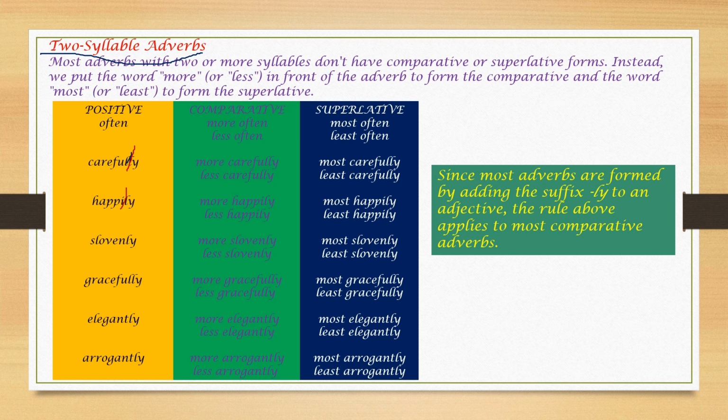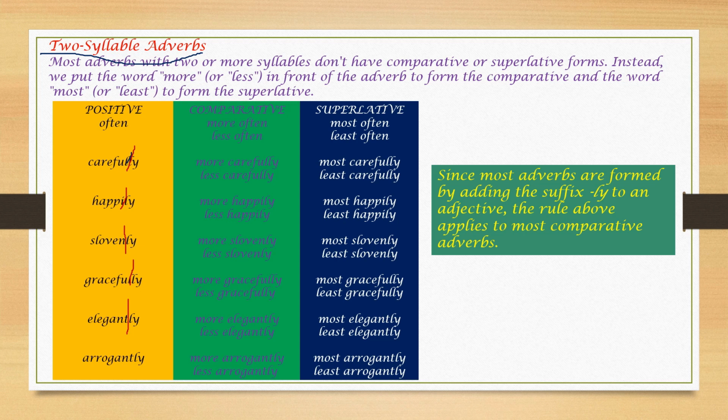Solemn is a noun. We added ly, it became an adverb. Graceful, adjective, we added ly, so it is an adverb. Elegant is an adjective. We added ly, so it became an adverb. Understood? This means that we added ly to the adjective, so it became an adverb.